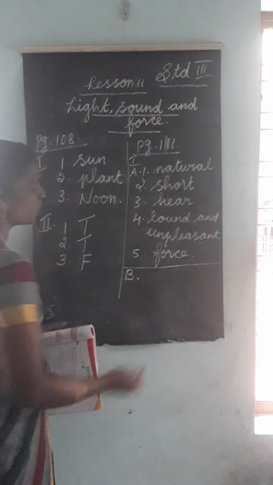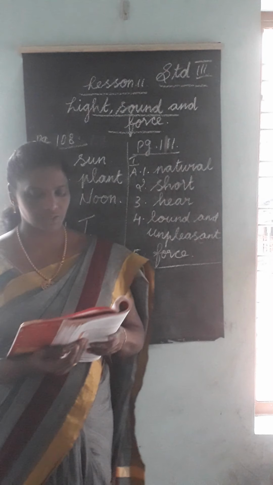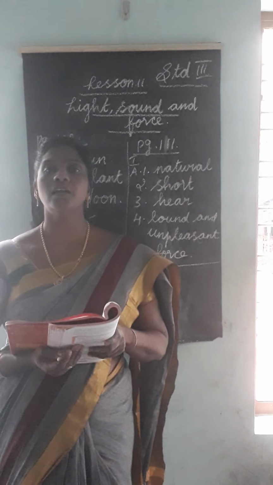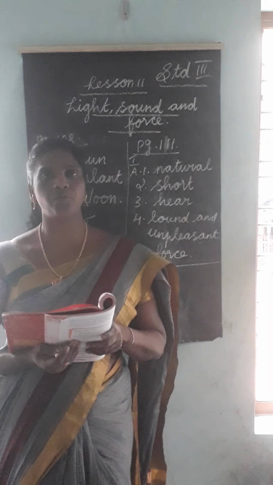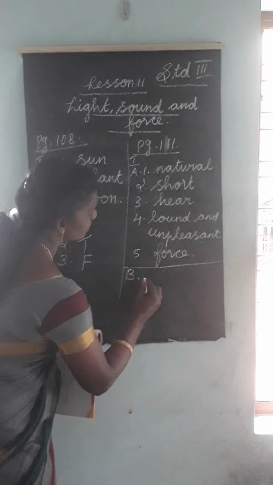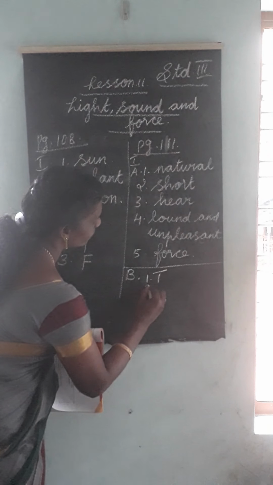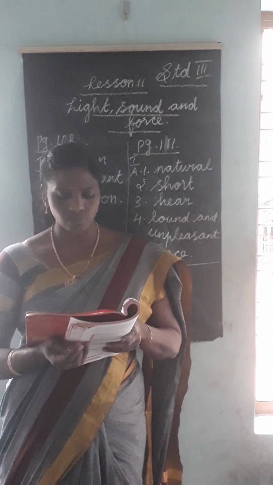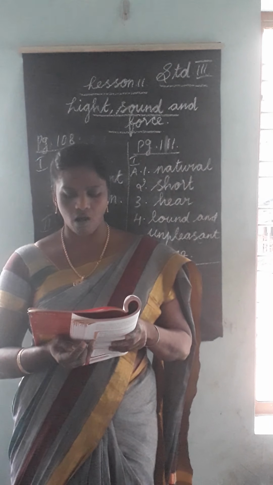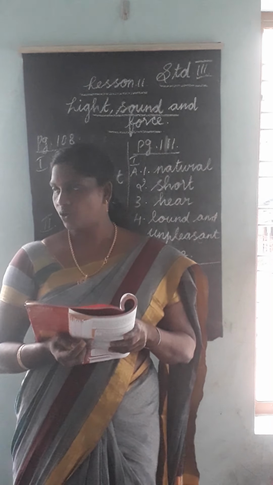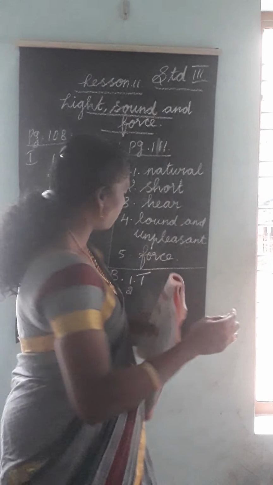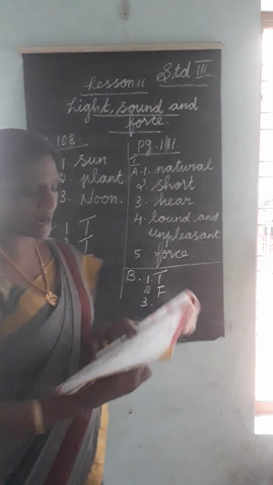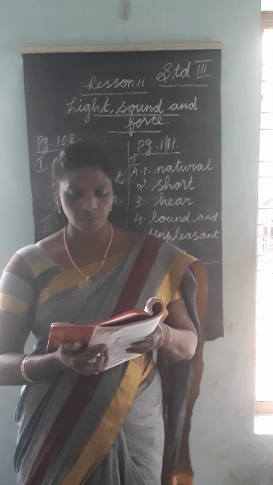Then B, true or false. First one: friction is a type of force. Friction is also one type of force. So the answer is true. Then second one: all objects give off light. No. Okay, so the answer is false.